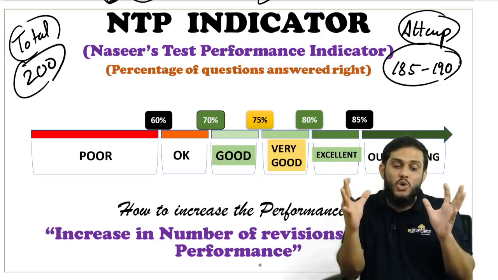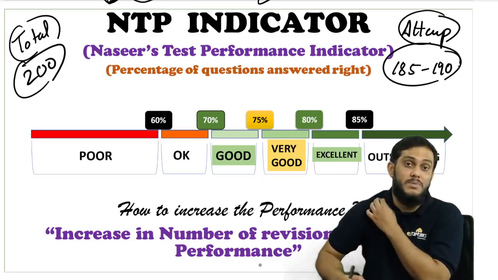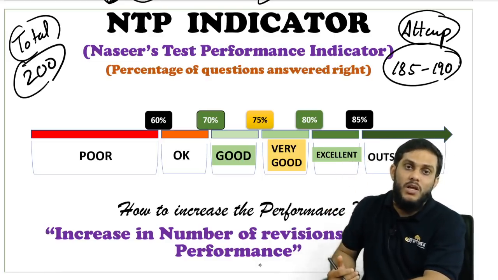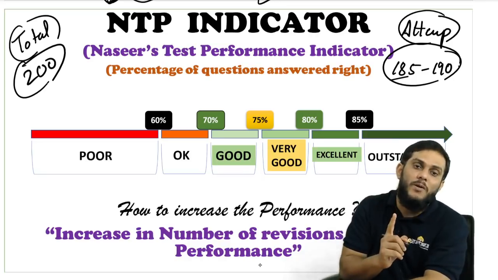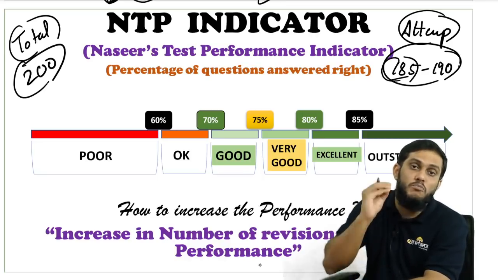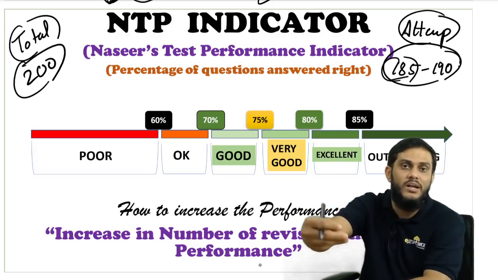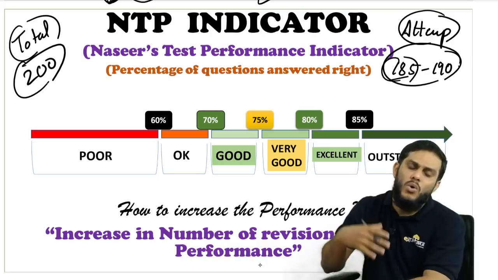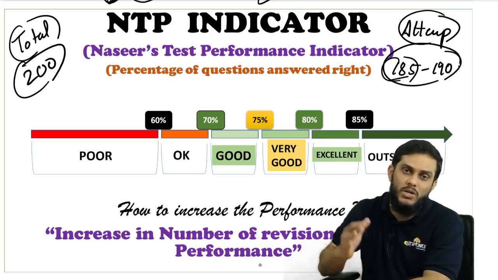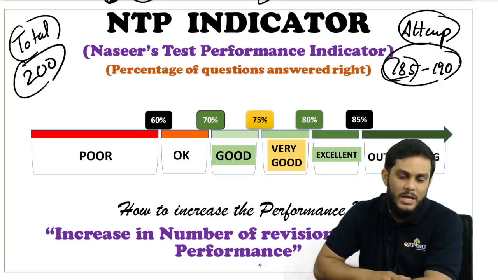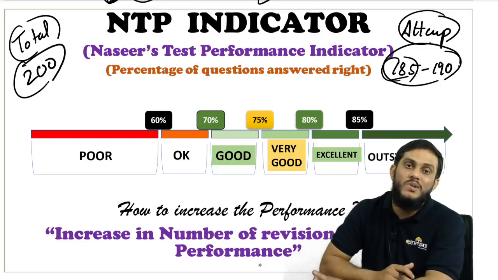If you consider the majority chunk of students, more than 95%, if they attempt less, their performance will come down. So minimum, not less than 185. 185 should be your target. More than 185 you have to attempt. 185, 186, 187, 188, 189, 190, 191, 192 is also okay, but do not attempt all the questions unless you are confident with all the questions. Anyways, 185 to 190 you need to attempt.